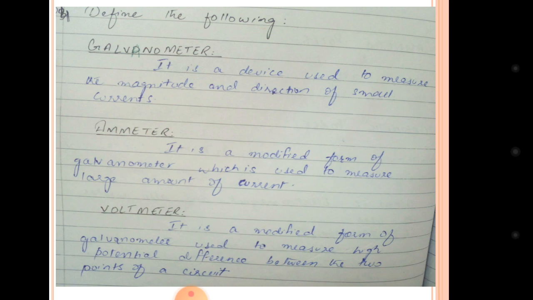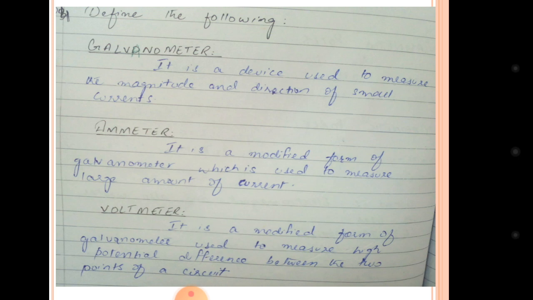Voltmeter, it is a modified form of galvanometer, again used to measure high potential difference between two points of the circuit. If we are connecting a circuit, we have to start a circuit from one end to another.